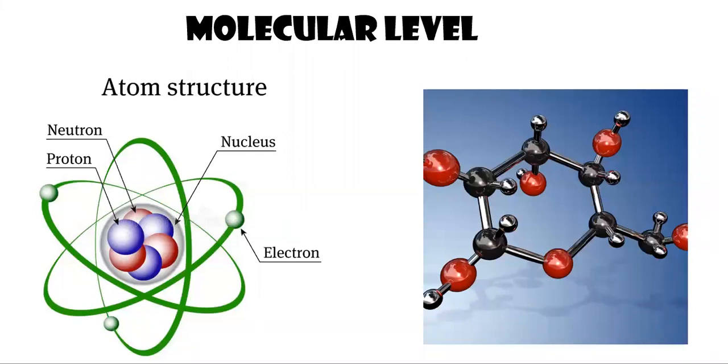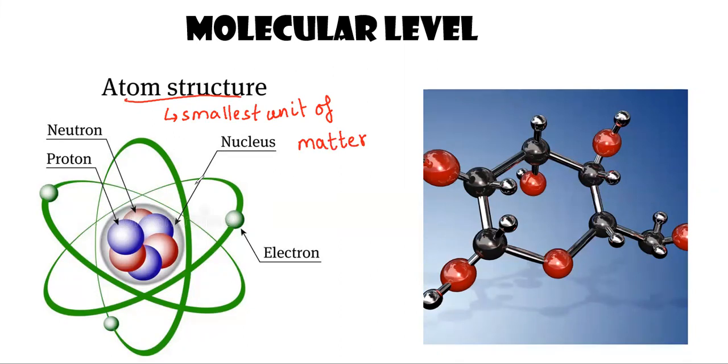Whenever we talk about body organization, first of all, we should know that our body is organized on two levels. The very first one is the molecular level. Whenever we talk about the molecular level, it is always related to the atom. Here, as you can see, the atom structure is given. What is an atom? An atom is the smallest unit of matter. Matter is anything that occupies space and has mass.